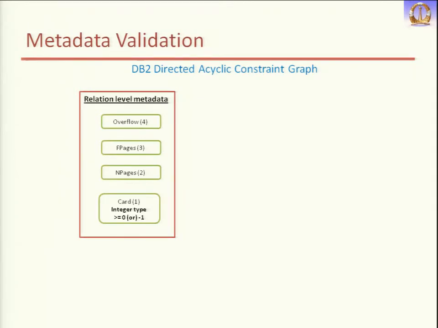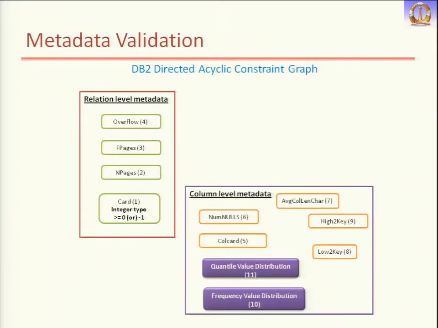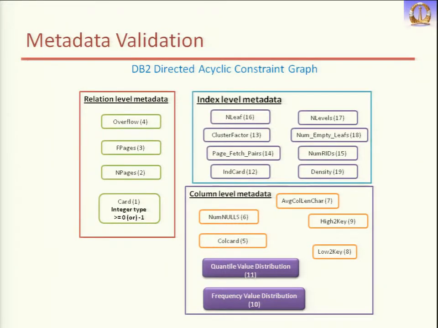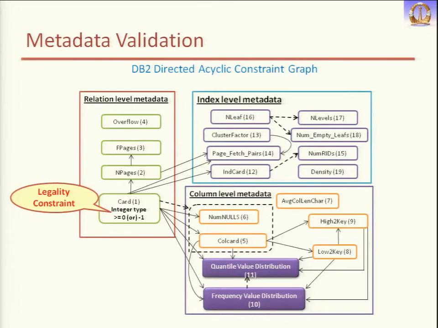Now this is an example constraint graph. First we have relation level metadata: overflow, F pages, N pages. These are specific to the database. Different databases will have different kinds of metadata values. These are not common. Maybe one stores overflow, while Oracle may not store this overflow value. Then we have column level metadata, and then index level metadata. Now these are the legality constraints or structural constraints, as I had shown you earlier.